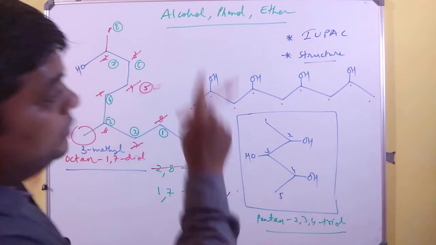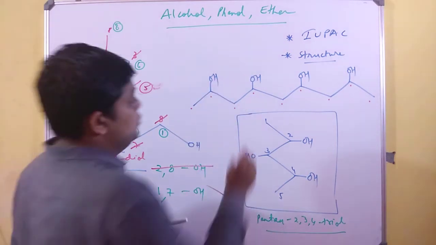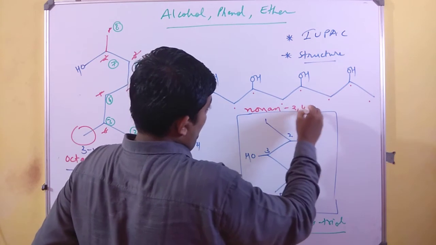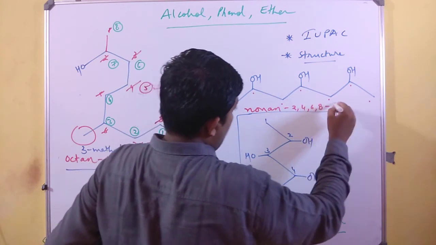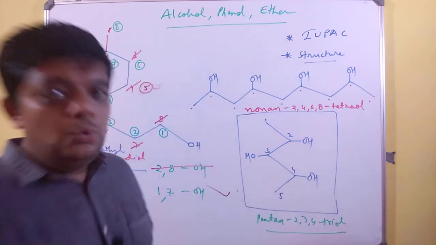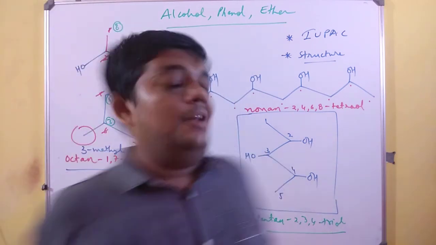So it is 2, 4, 6, 8. So it is nonane-2,4,6,8-tetraol. 2, 4, 6, 8 tetraol.